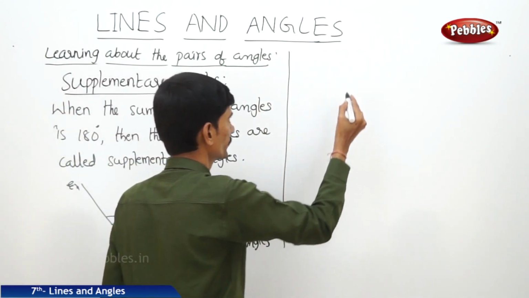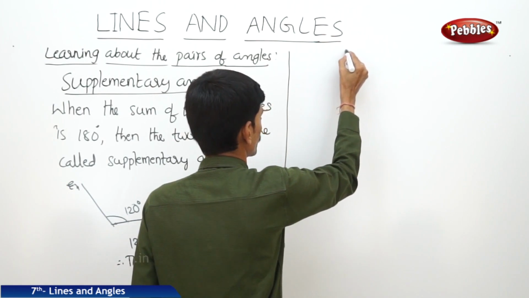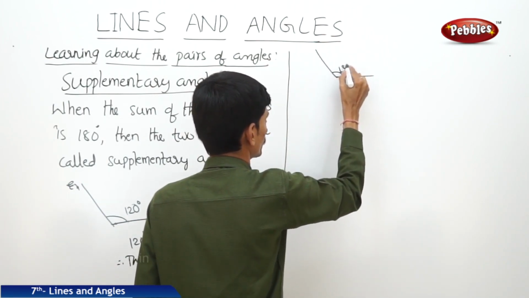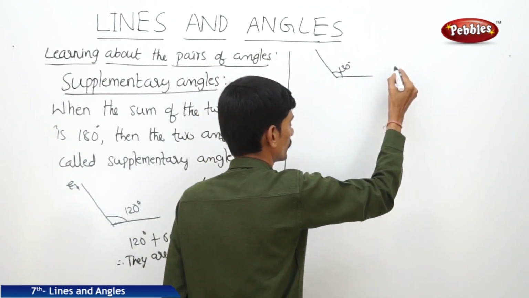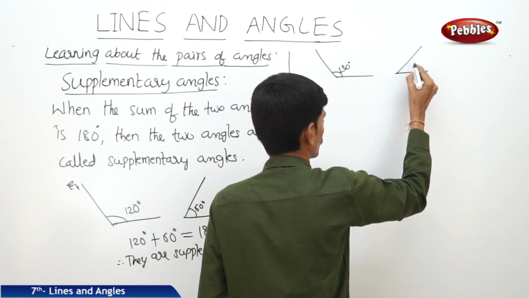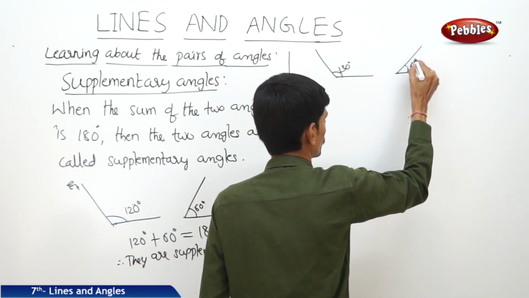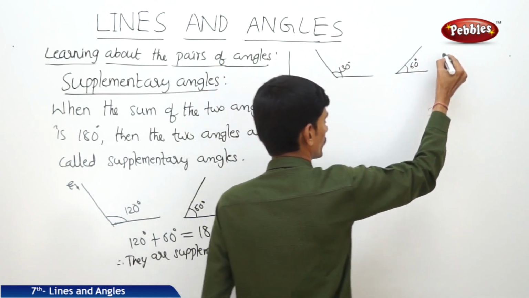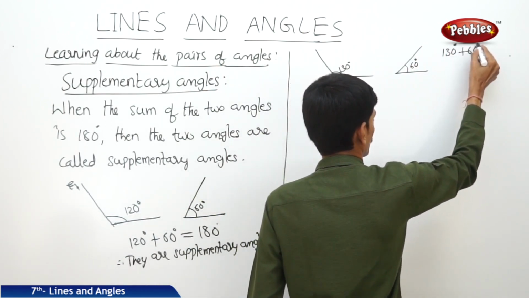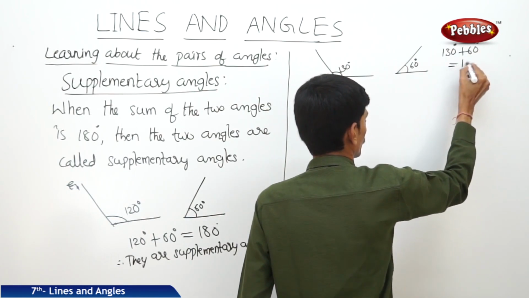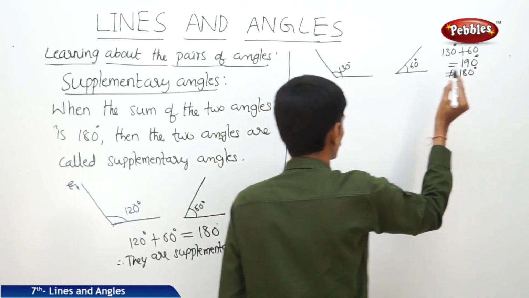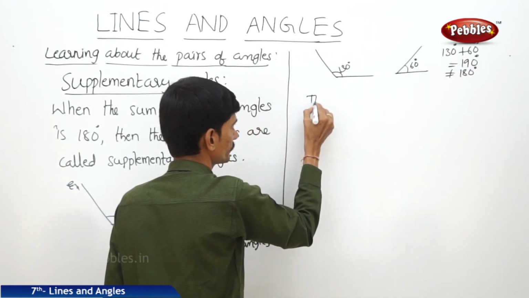And if you take the other pair, now this is 130 degrees and this is 60 degrees. So here 130 plus 60 degrees equals 190 degrees, but not equal to 180 degrees. So they are not supplementary angles.